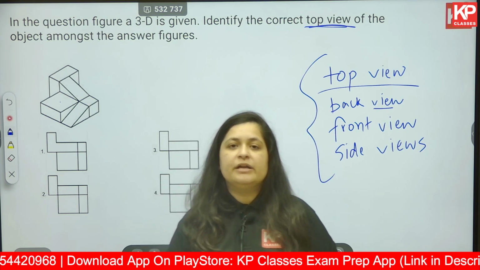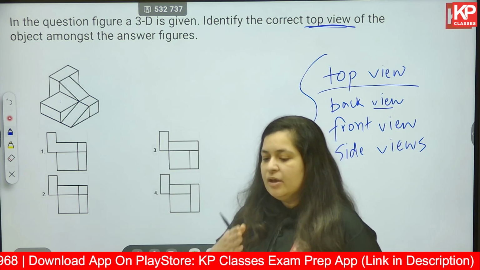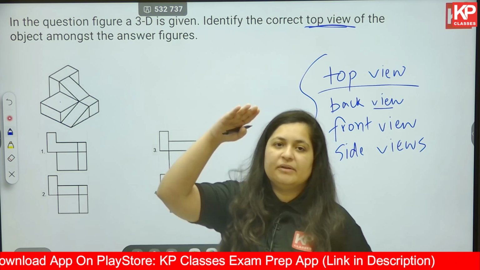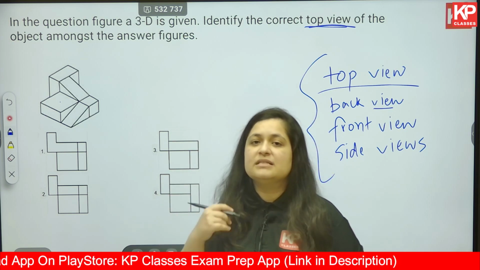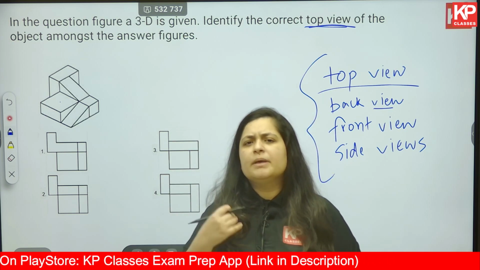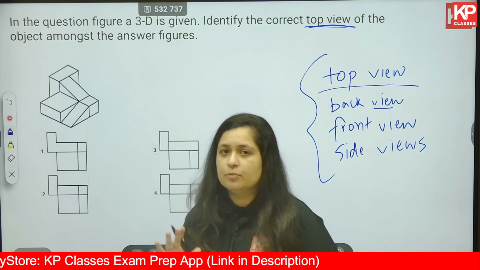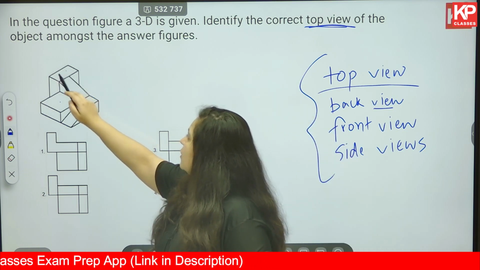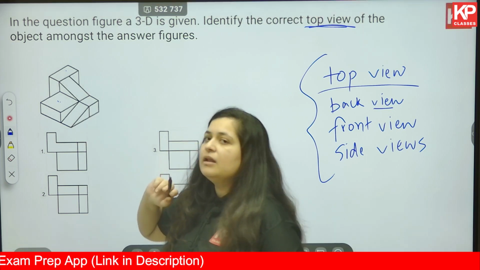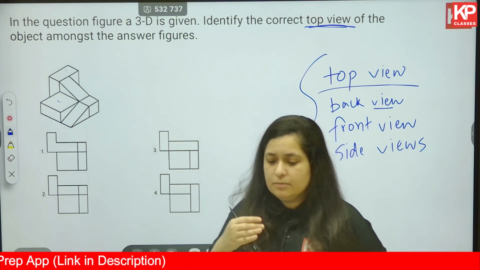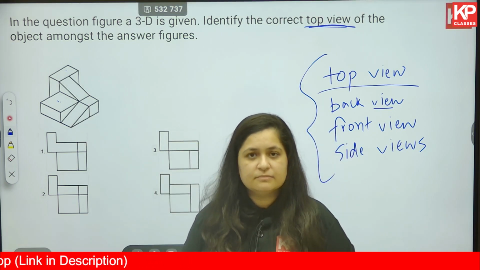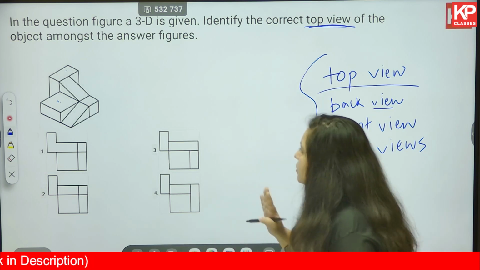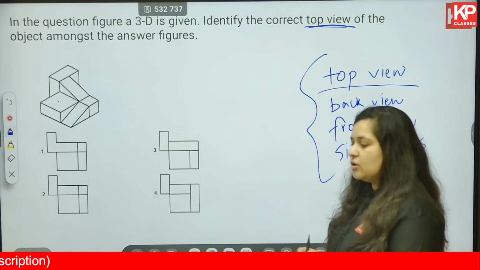Step number 2, identify the levels. Maybe from front to the back or maybe from top to the bottom. In this case, since we've been given a top view, it will be much easier if we go from top to bottom. Now in this case, all this is in level, this is in level, but when you view it from the top, do you see any levels as such? No. Okay, so you can directly solve this.